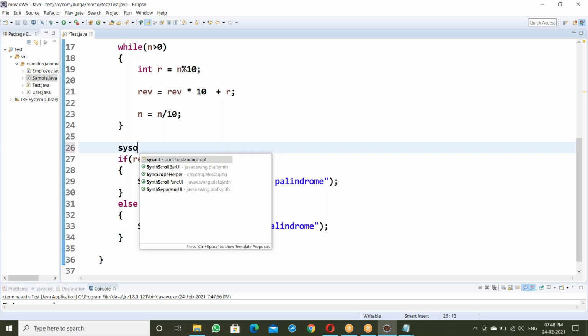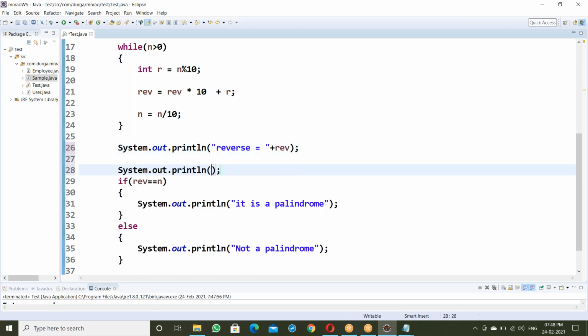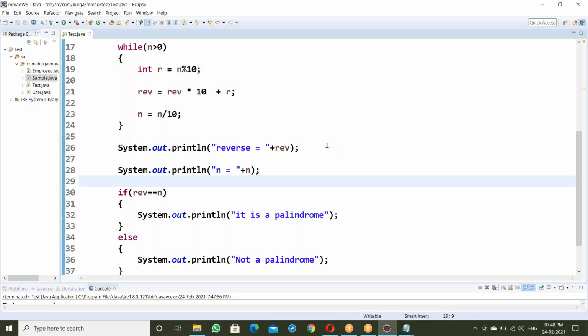Let us check it. System.out.println that reverse. What's the value of reverse? Let us check the reverse value, and next let us check the n value also. What is the n value here? Let us check what the n value is and what the reverse value is.